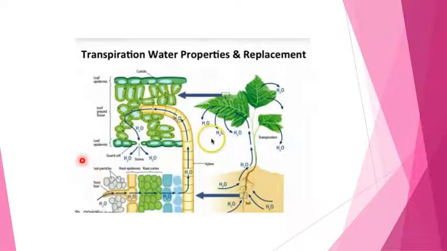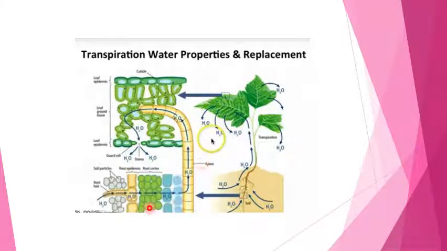So this picture will make it more clear. This is the root from where the water is being taken. From the root it goes to the stem, and from the stem to the leaves, and from the leaves the water is lost through the stomata in the form of water vapors, and that creates a tension in the xylem of the leaves, then the stem, and then the roots.